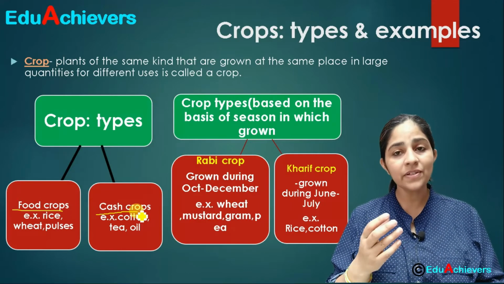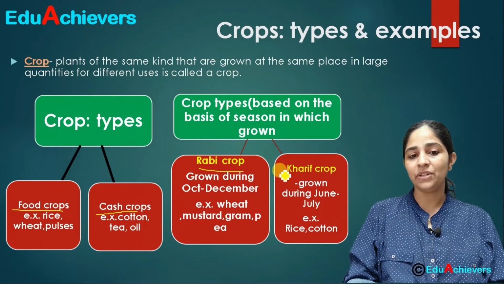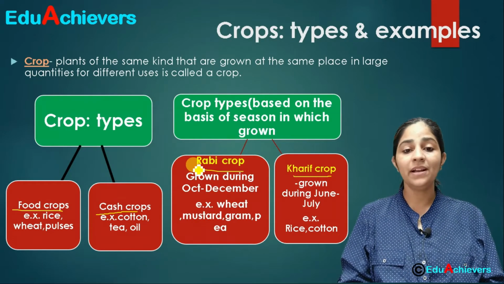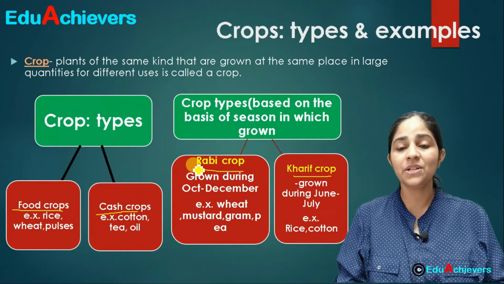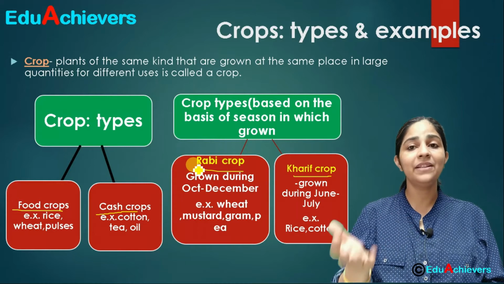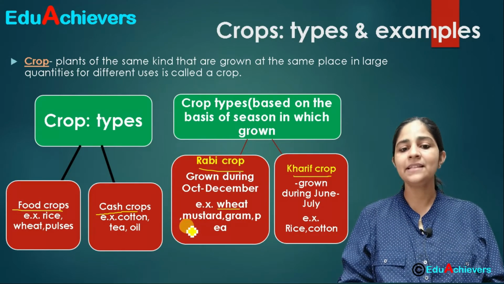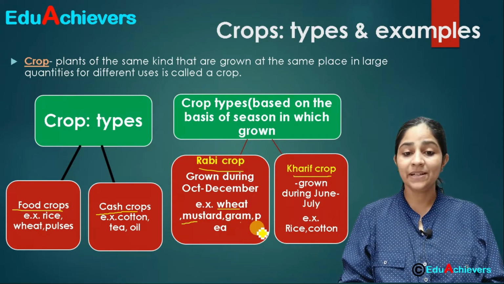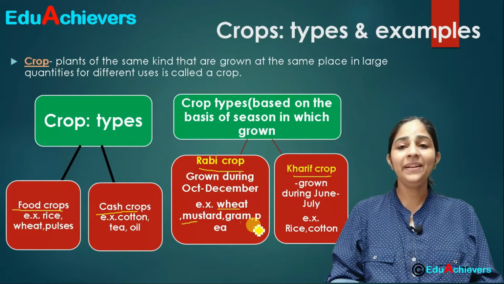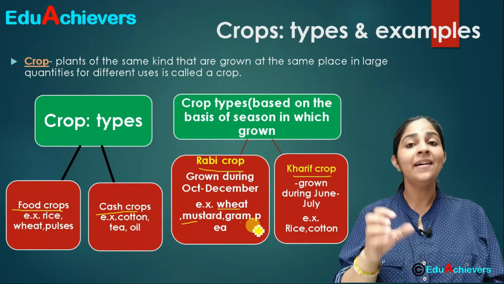The next division which we can make is of the different types of crops on the basis of the season in which they are grown. Correct? Accordingly we can divide them into Rabi crops and Kharif crops. Now what are Rabi crops? Rabi crops are the crops which are grown during October to December. That means after Diwali, the crops which are grown are the Rabi crops. Like wheat is grown, mustard is grown, gram is grown, peas are grown. And you always get peas in the month of January. That means these are Rabi crops.